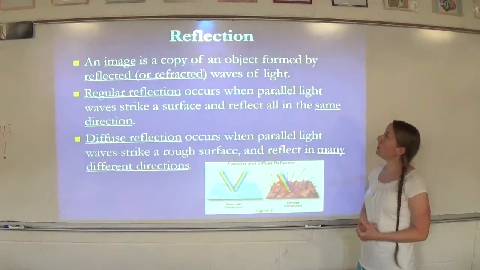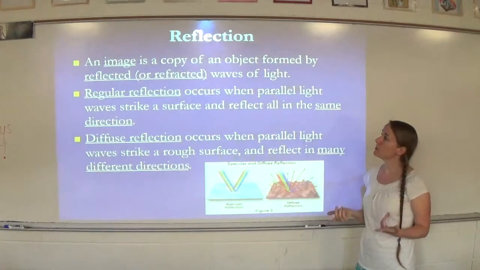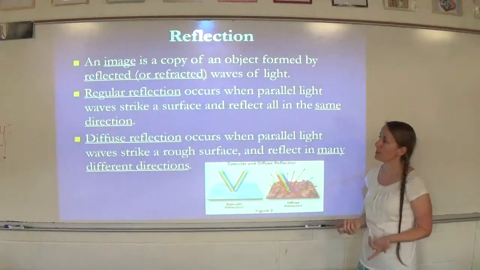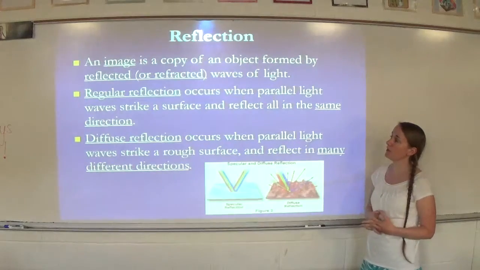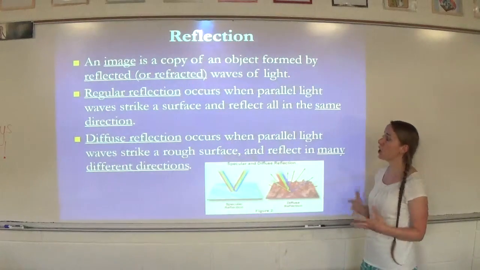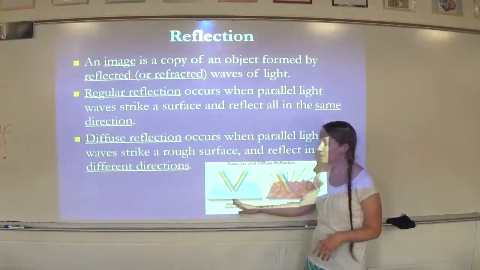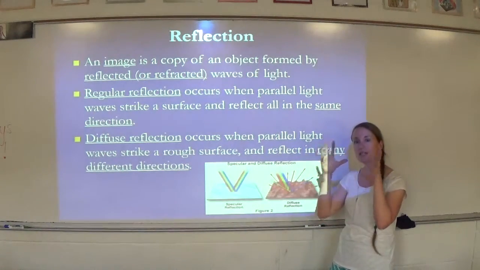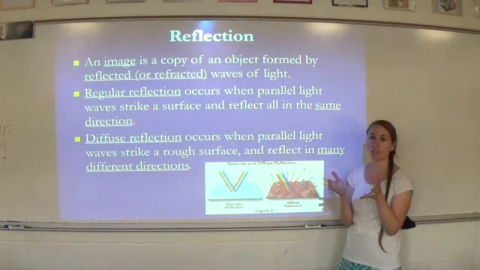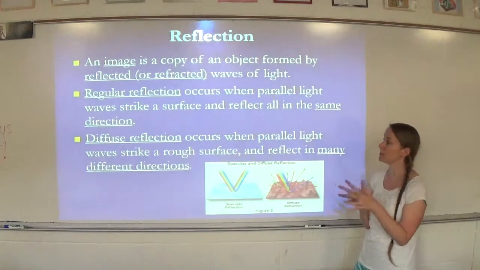An image is a copy of an object formed by reflected or refracted waves of light. Regular reflection occurs when parallel light waves strike a surface and then reflect all in the same direction. So like if this was a mirror, they hit and they all stay together, you get a nice clear reflection that you can make out what the object was.